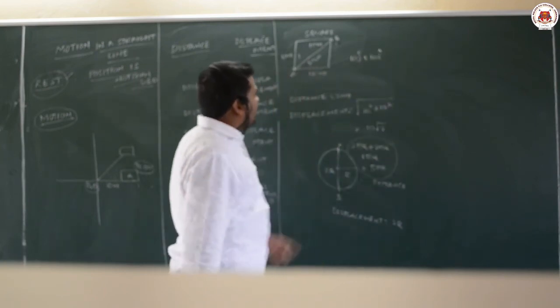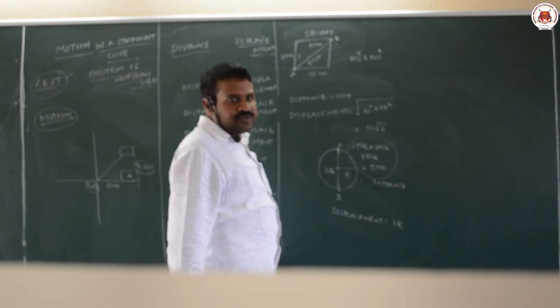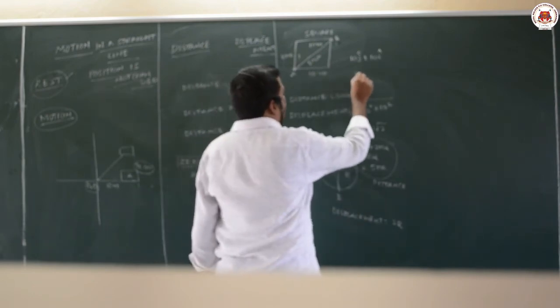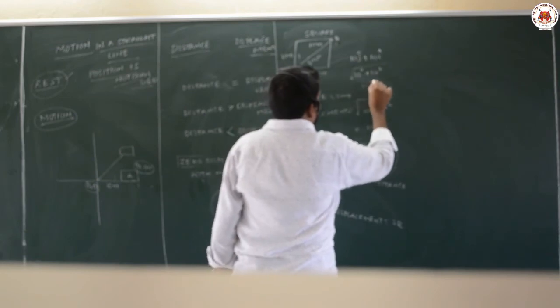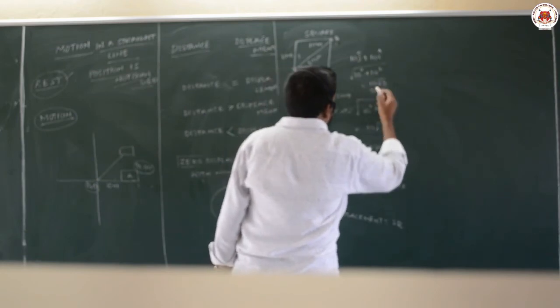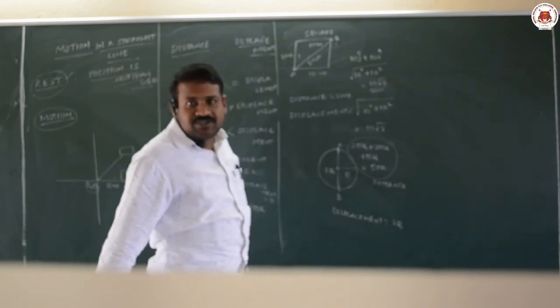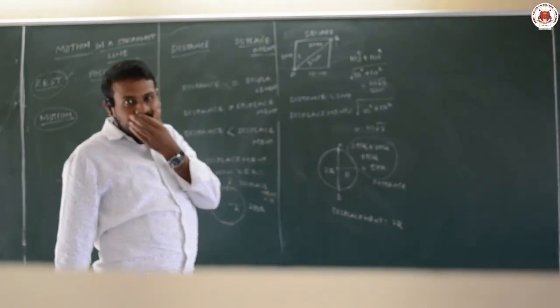Now what is the magnitude of this vector? The magnitude of this vector is the square root of 10 square plus 10 square, that is 10 root 2. Same you are getting. That is why I said displacement is a vector quantity.